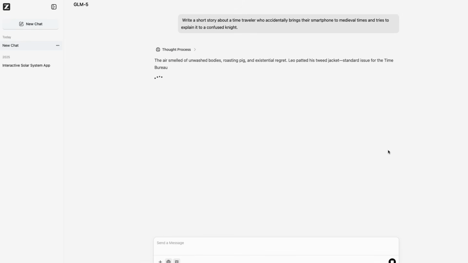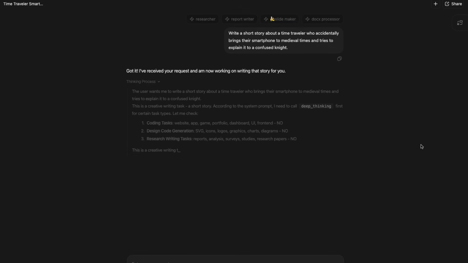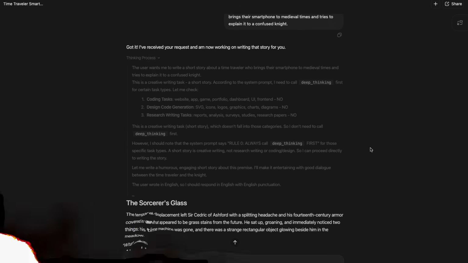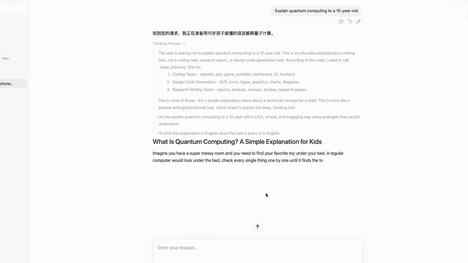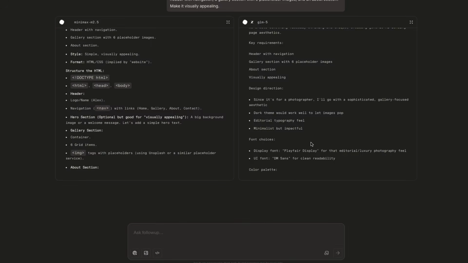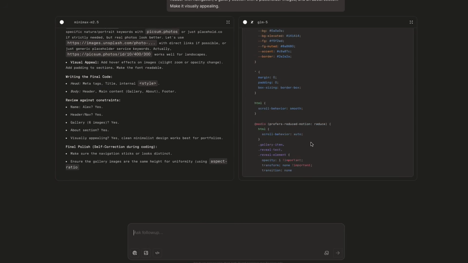Now, I'm not going to bore you with technical benchmarks and parameter counts. Instead, I'm testing these models with fun, real-world tasks to see what they can actually do. And more importantly, I want you to tell me which one performed better. You can try both of these right now on their official websites. Links are in the description.